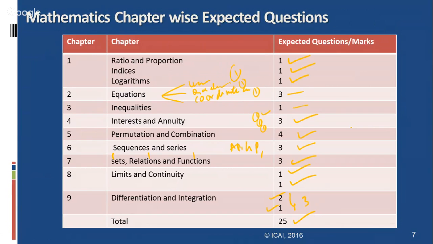Students may find topics like sets, functions, and relations easy, and may easily attempt them. As for inequalities, they simply have to write the constraints based on the questions. They may also attempt interest rates and annuities, simple quadratic equations and their properties, ratio and proportions, indices as well as logarithms.